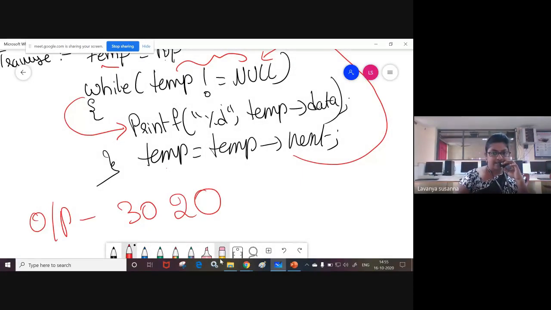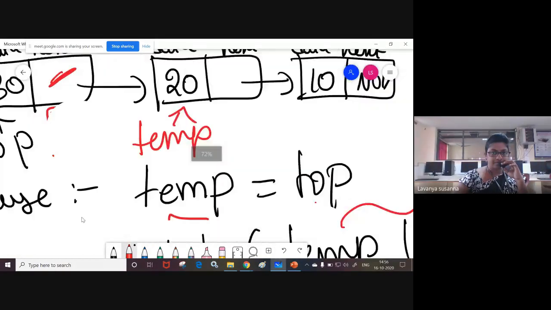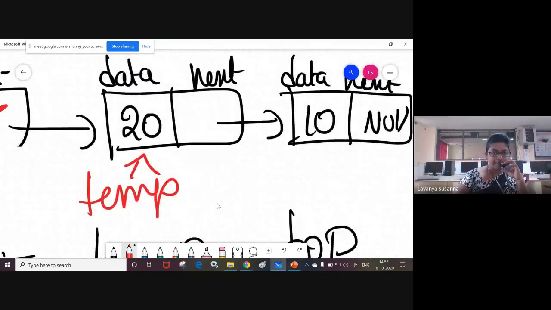What is the next statement? The printf statement is completed. The next statement is temp equal to temp of next. What is temp of next? Temp of next means this one. Temp next contains the address of which node? Node 10, the node which contains element 10. That you are assigning to temp again.